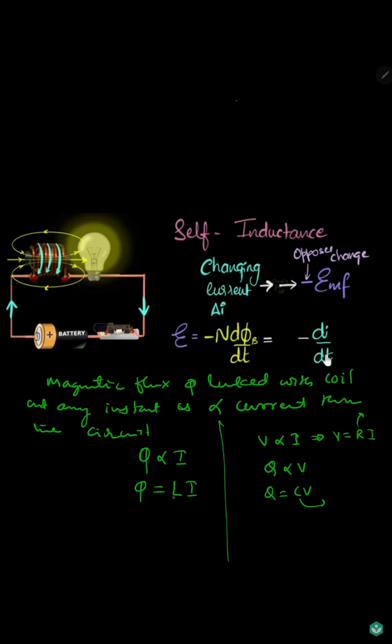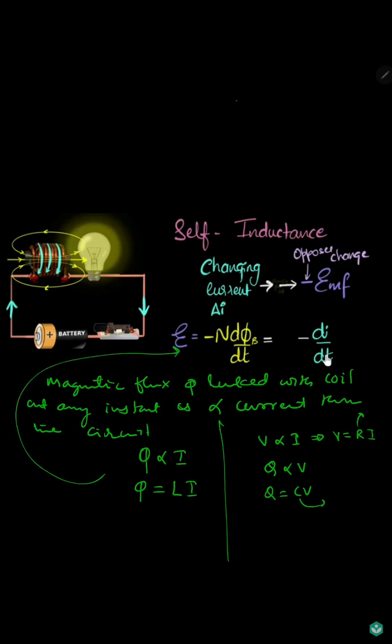So likewise here we will take the inductance. That is nothing but phi is equal to L into I. Now here L is called the coefficient of self inductance. Why do we call it self inductance? If you are changing the current in the circuit, the coil itself produces an EMF opposing the magnetic flux change, that is nothing but self inductance. So L is the coefficient of self inductance of the coil, and using Faraday's second law,